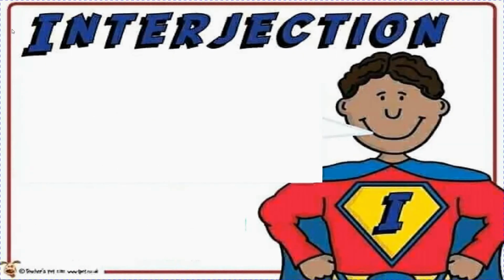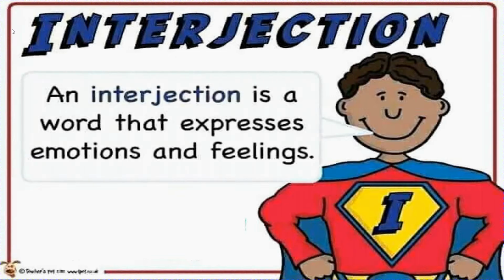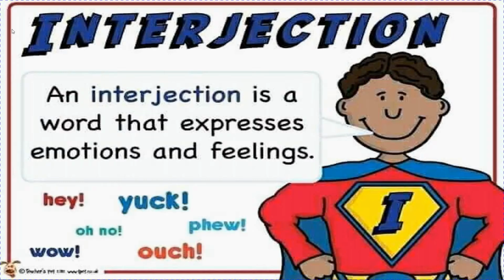And the last one is interjection. An interjection is a word that expresses emotions and feelings. Like when you get hurt, you will say, ouch, I got hurt. When you see a very beautiful scenery, you will say, wow, what a beautiful mountain, or what a beautiful flower. Fine. And when you see a dirty thing, you will say, yuck. When you are meeting your friend, you will say hi or hello or hey.